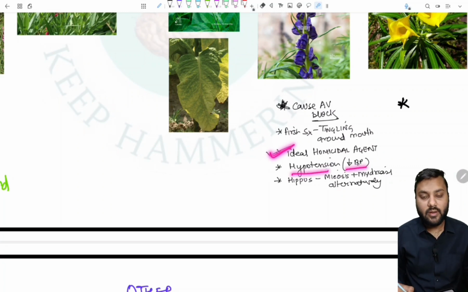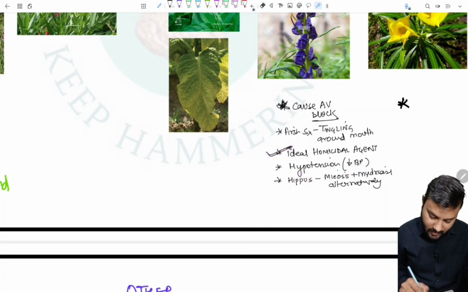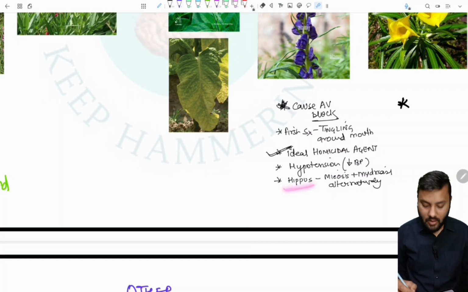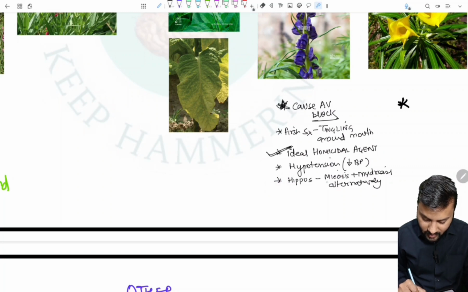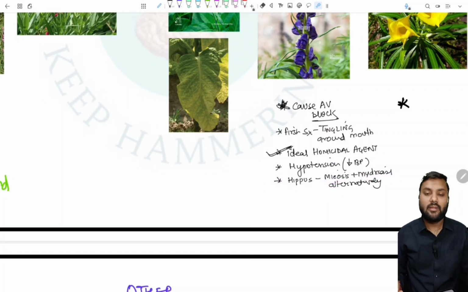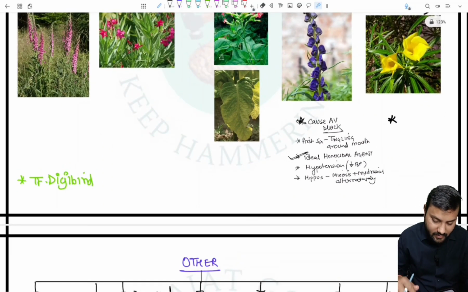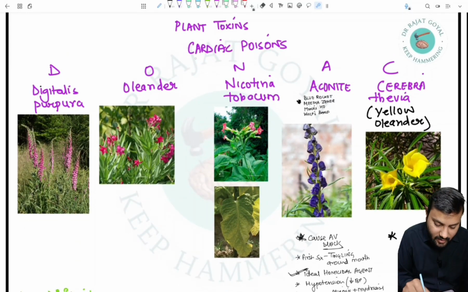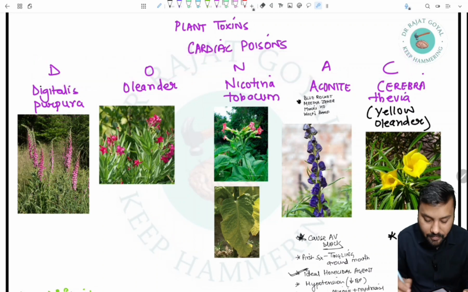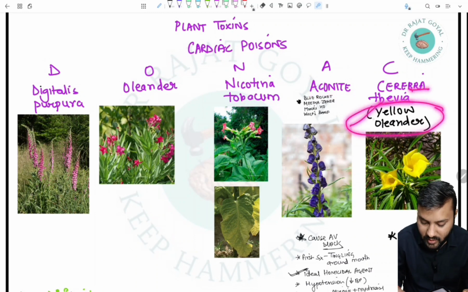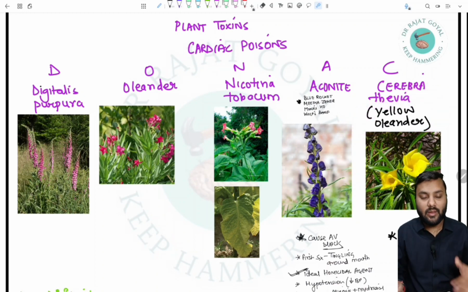It will lead to hypotension, or a decrease in BP, and it will lead to hippus, in which the person who has aconite poisoning will present with miosis and mydriasis occurring alternately. Firstly miosis occurs, then mydriasis, then again miosis, like this. So these are all the plant toxins which are cardiac toxins, and we can remember them by DONAC: digitalis purpurea, oleander, nicotiana tabacum, aconite, and cerbera thevetia. Or we have to remember mainly yellow oleander, because it is more commonly used as the name for yellow oleander.